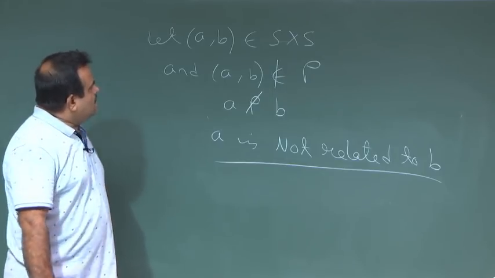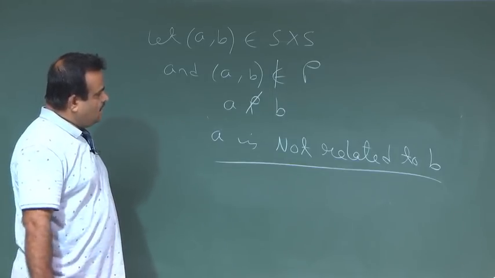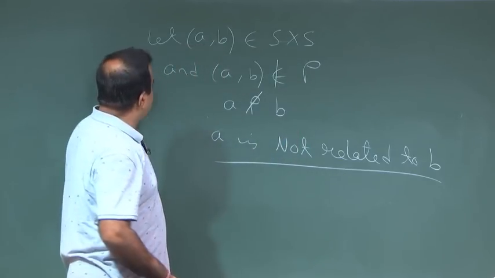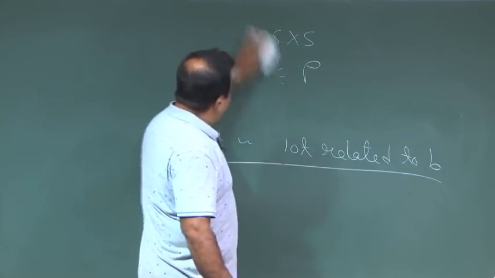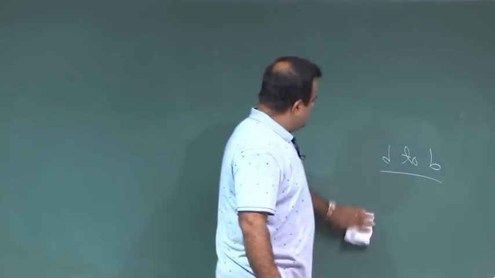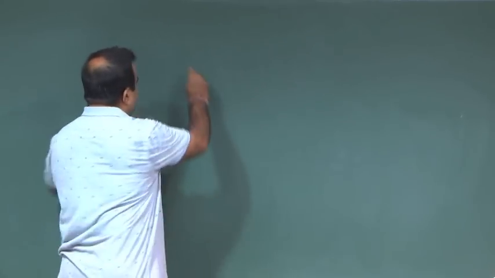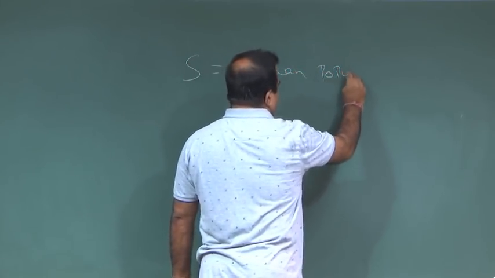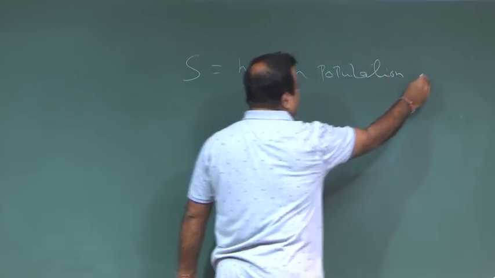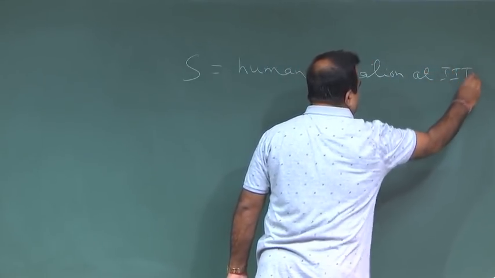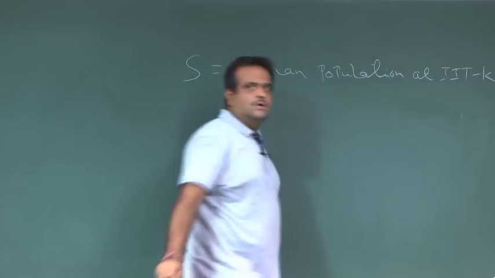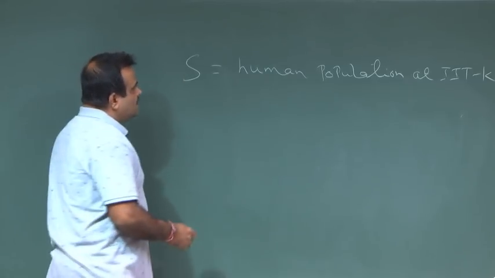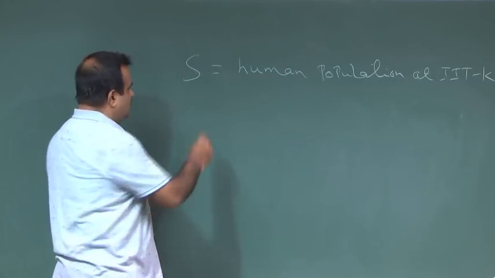Okay. Now, we can take a very common example. Suppose S is the human population, all human beings, say all the people at IIT KGP, and we define the friendship relation.